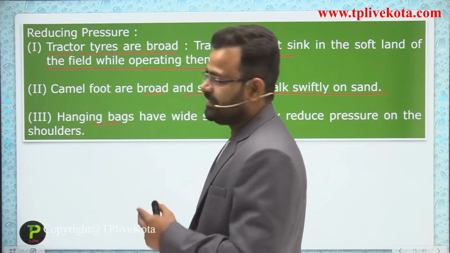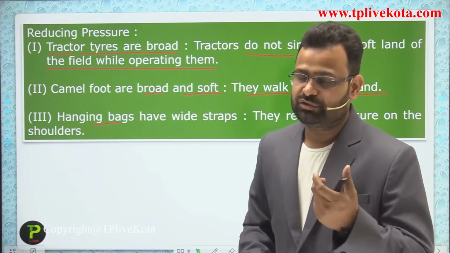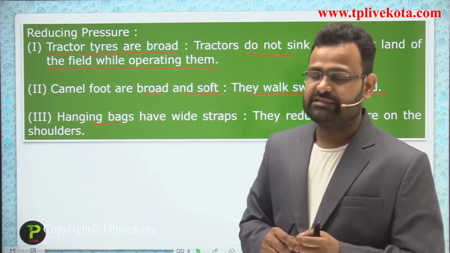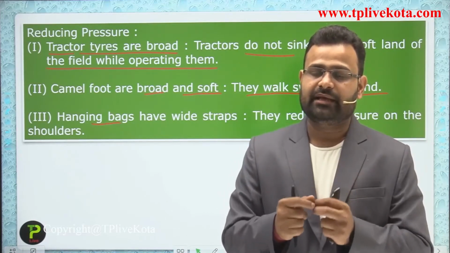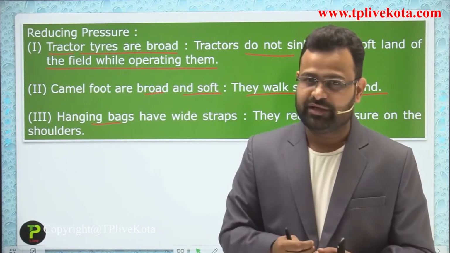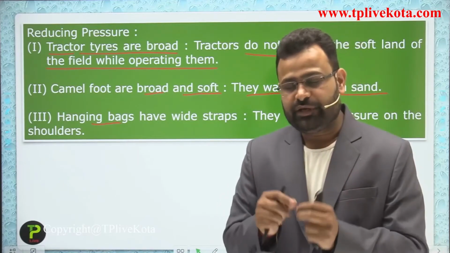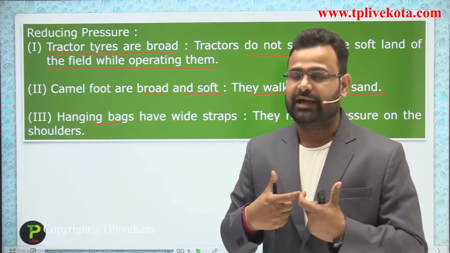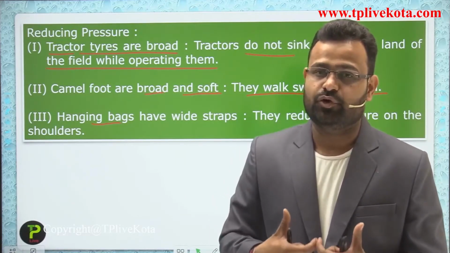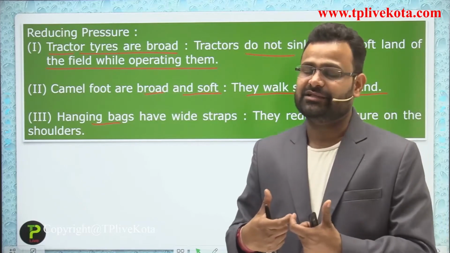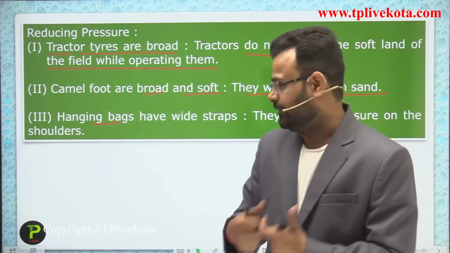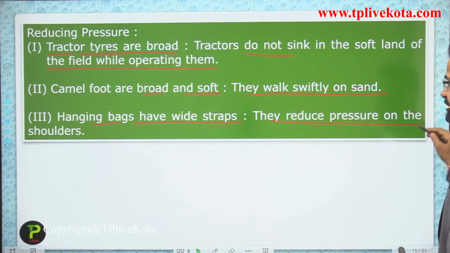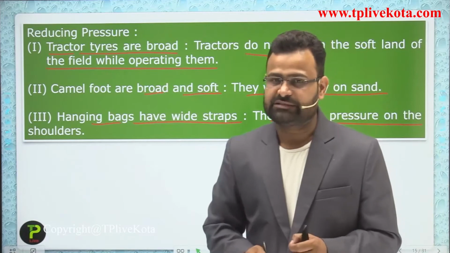Whenever we purchase a bag, we focus on the strip. Why do we focus on the strip? If the strip is very small, it applies a large amount of pressure on our fingers and shoulders. If we get a broader strip, it reduces the effect of that force, and we can easily carry the bag for a long distance and a long time. Hanging bags with wide straps reduce the pressure on the shoulders.